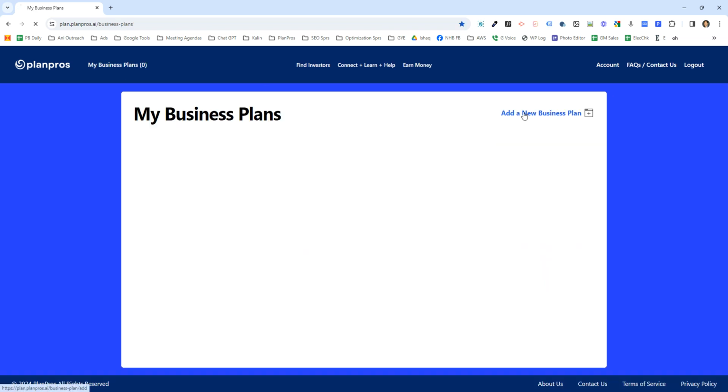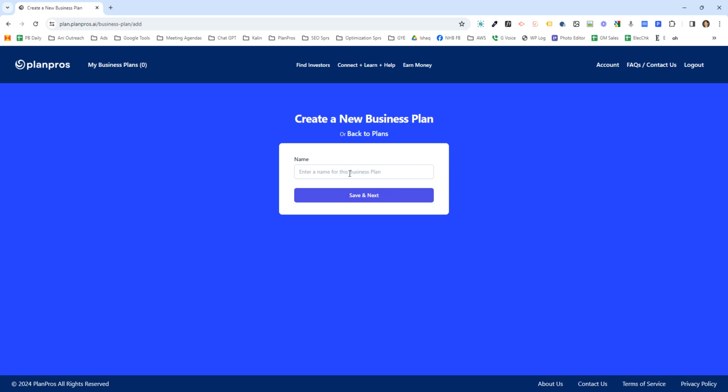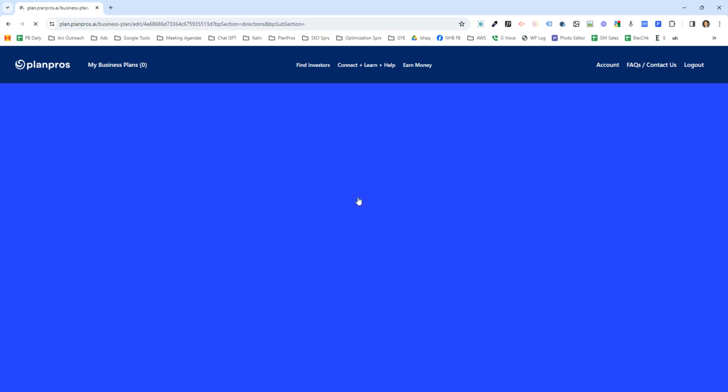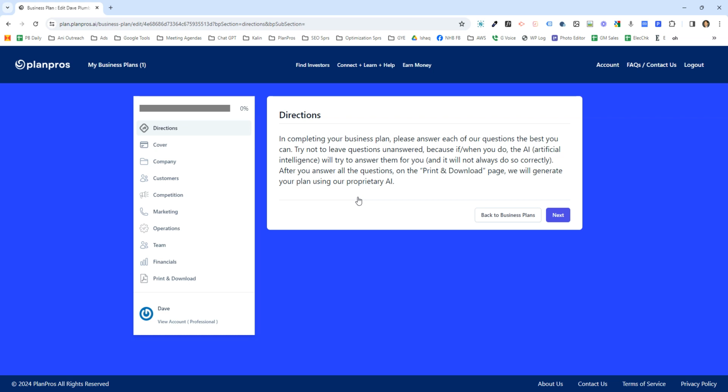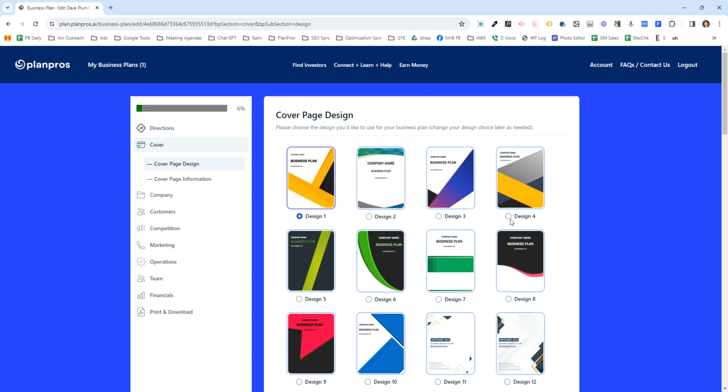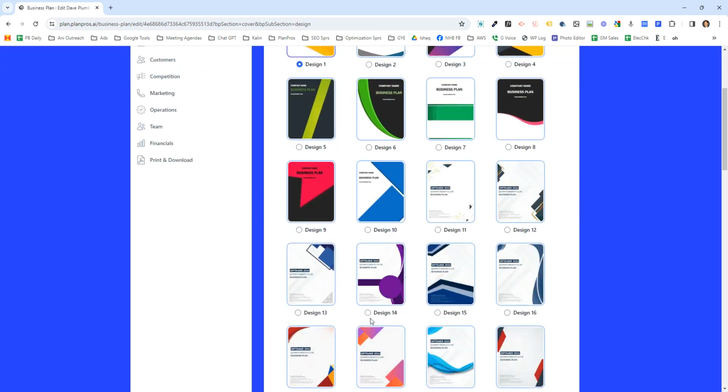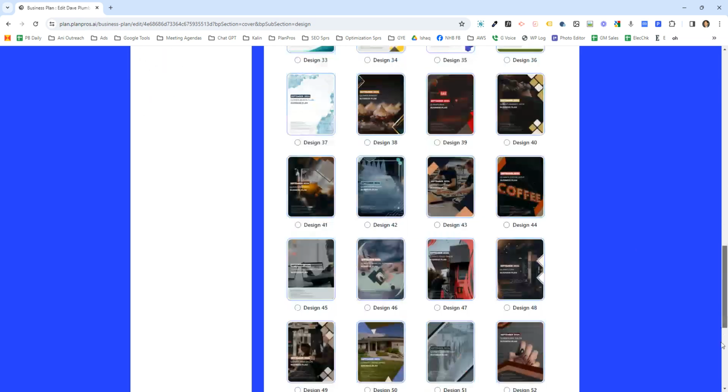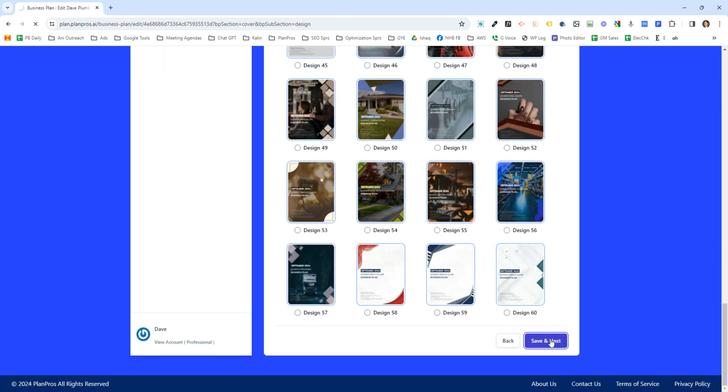To create a business plan, simply click Add a New Business Plan, and add the name for your plan, Dave's Plumber. It doesn't matter the name; usually you enter your company name. It's very, very simple to use and pretty evident. So here are some brief directions. All you're doing is entering information and clicking Next. So here, which cover page you want, you can see it bigger here. I want design 14, scroll to the bottom, I hit Save and Next.